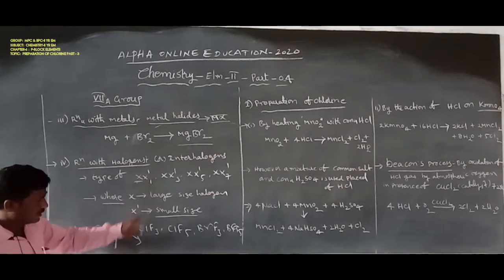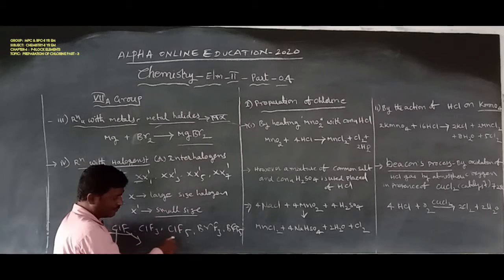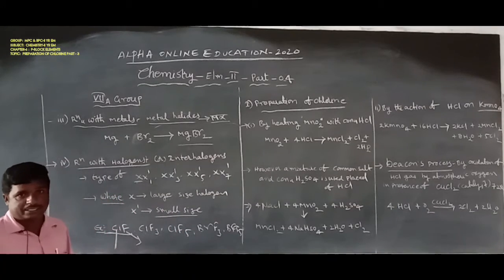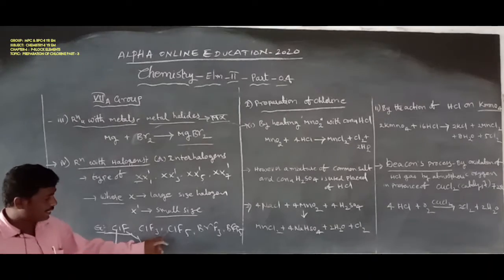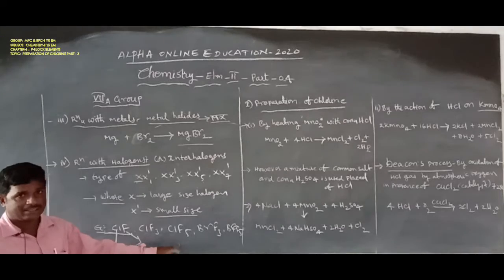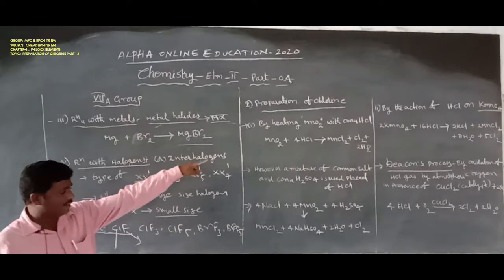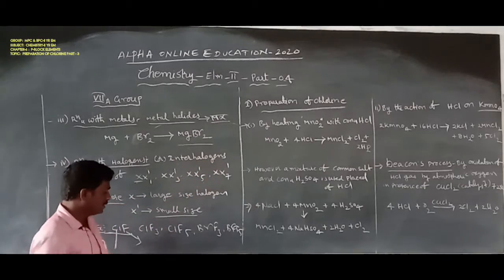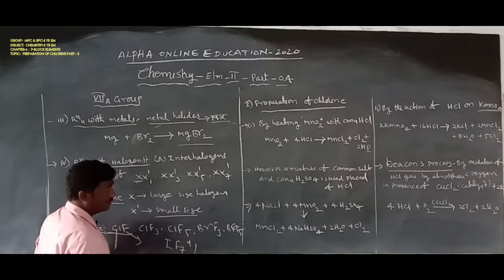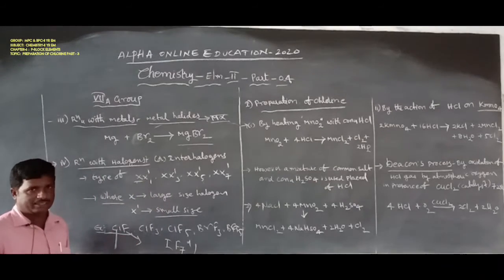For example, ClF3. And for XX'5, the example is ClF5. Here Cl is the large atomic size and fluorine is the small atomic size. It is a type of XX'5. Next, XX'7, which is IF7. It is also called an interhalogen element.